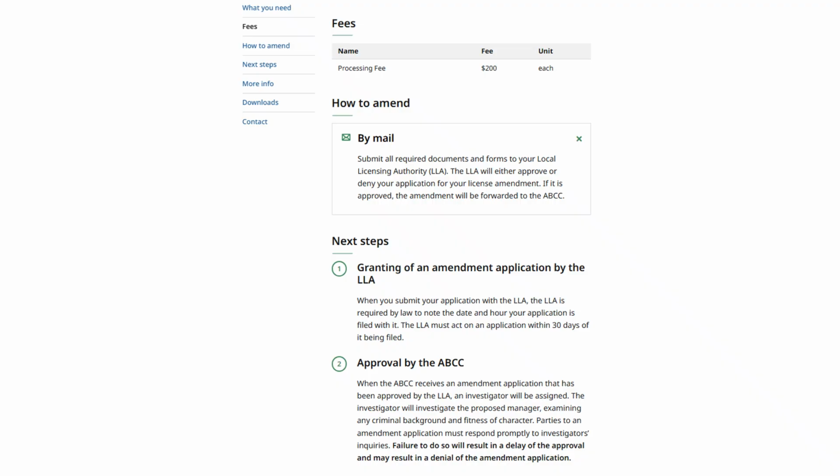The application is first submitted to the local licensing authorities, or LLA for short. This is the municipal office responsible for the initial approval and issuance of retail licenses and typically consists of the city or town's licensing commission or select board. LLAs may have additional requirements for the change of license category amendment applications, so it's important to contact the local licensing authority that your application will be submitted to before submitting it for any information about their local application processes.